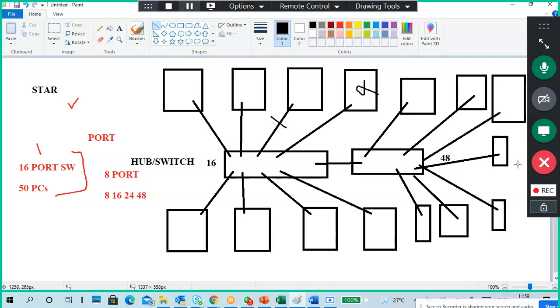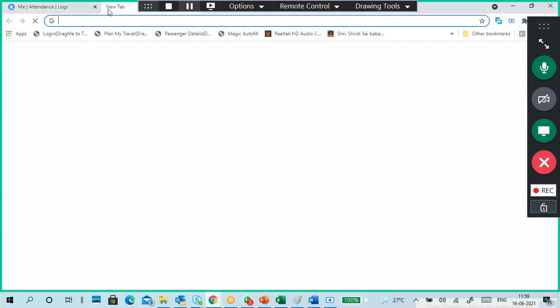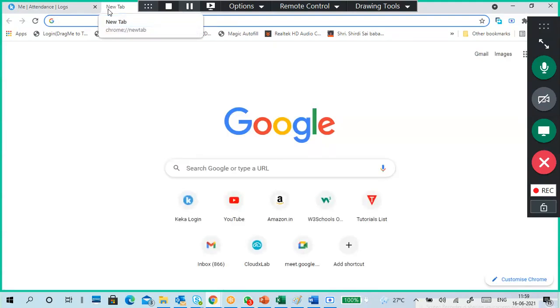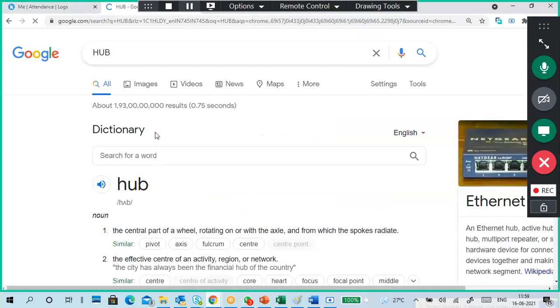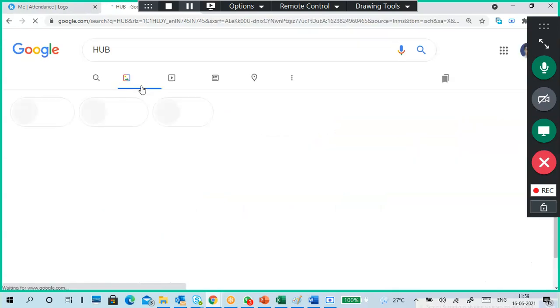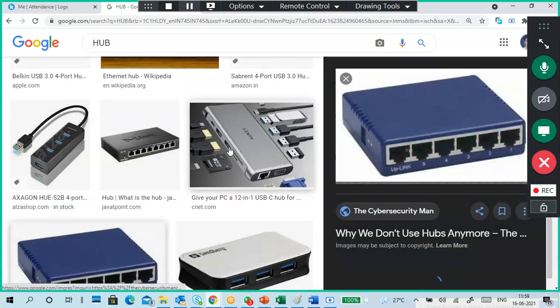How? These switches and hubs have LEDs. So I will show you how hubs or switches look like. See, a small hub it is.